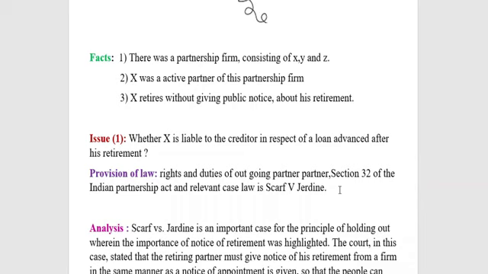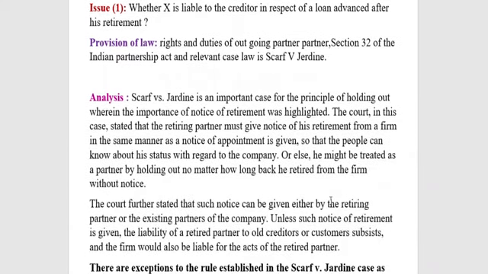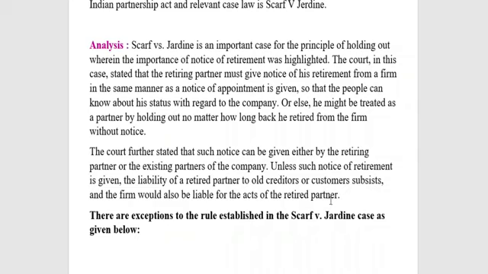I am not going to discuss the facts of Scarf versus Jardine; I will make a separate video on that, but I am discussing the principles which have been discussed under Scarf versus Jardine.